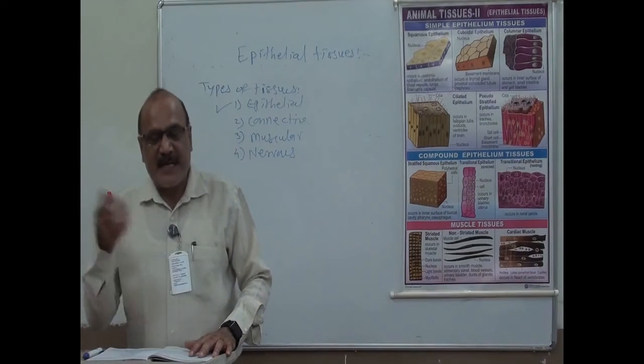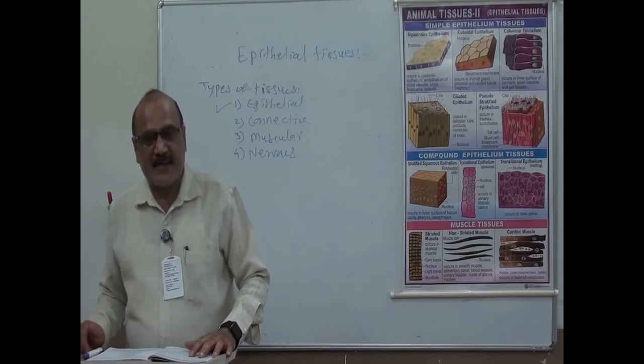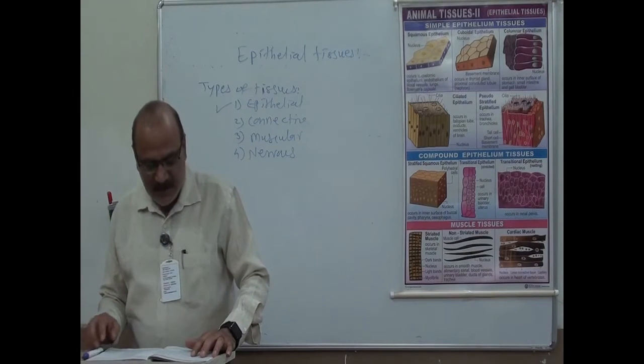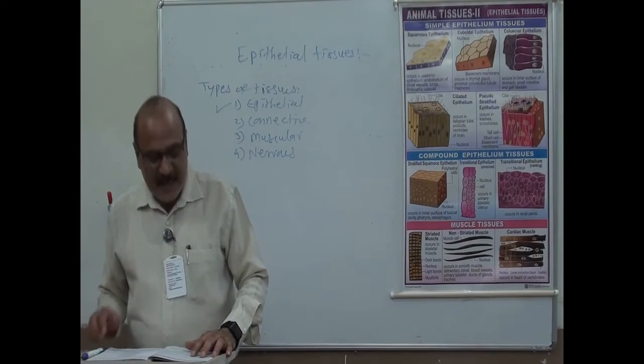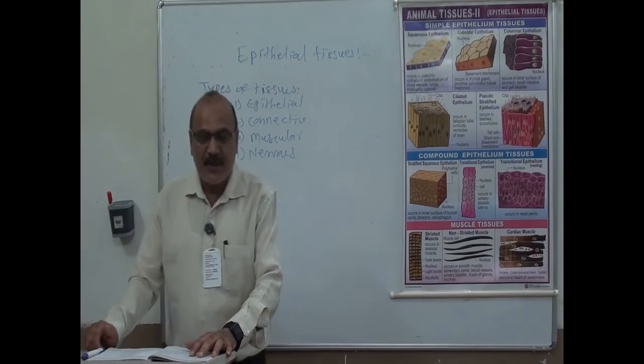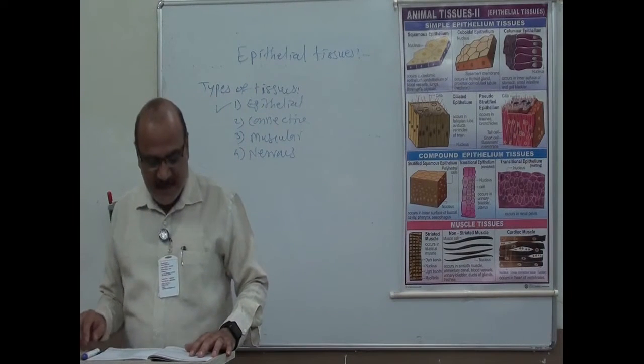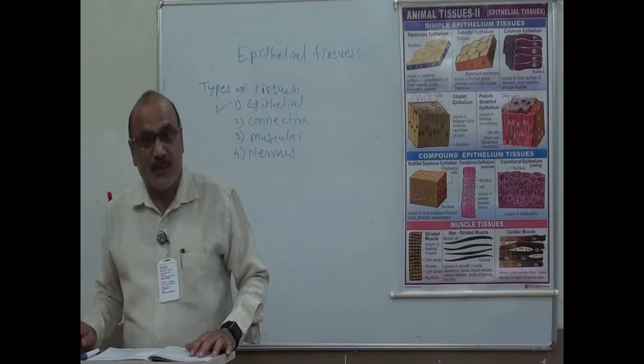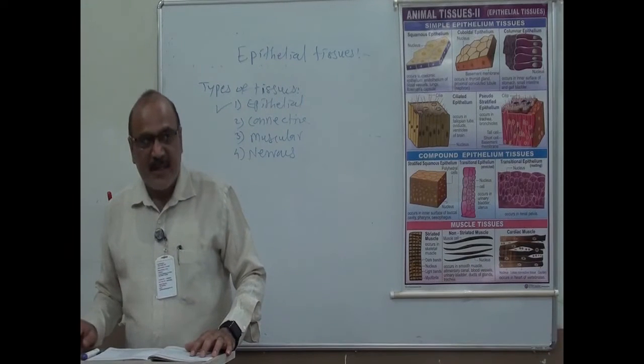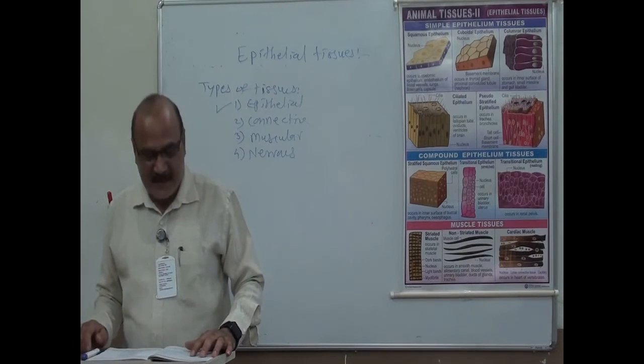This matrix contains mucopolysaccharides and calcium. The epithelial cells are joined or attached by a special mechanism called desmosomes or intercellular bridges.